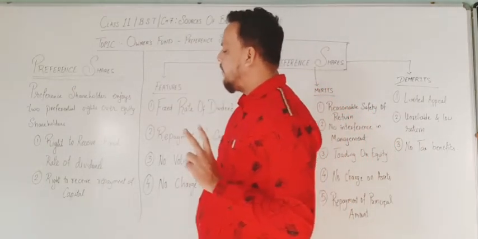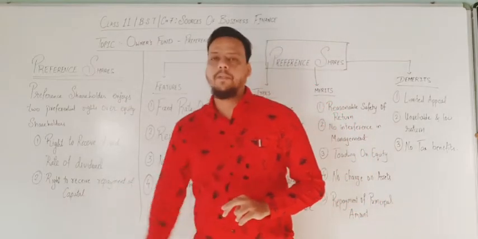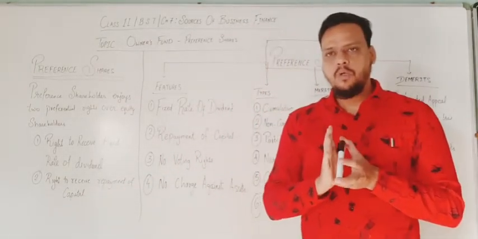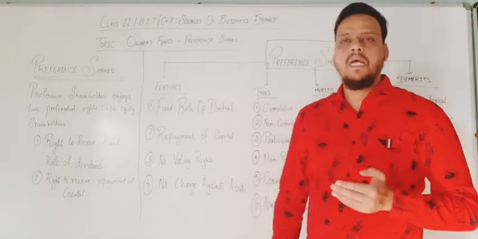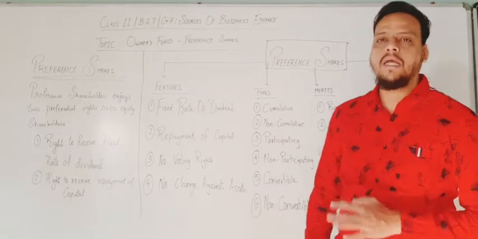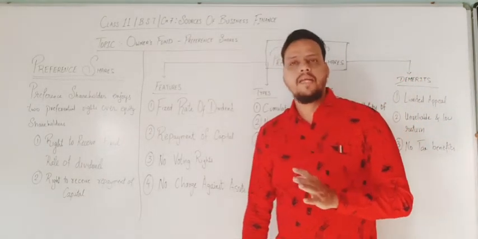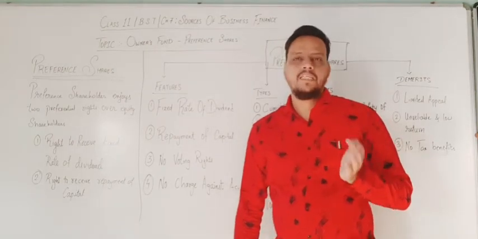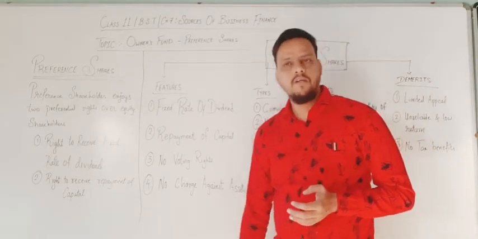Now the second point, right to receive repayment of capital. Whatever investment has been made by the preference shareholder, he or she gets their money back after the specific period of time, or maturity period, gets over. Only after that, if the company gets wound up, can equity shareholders get their funds.